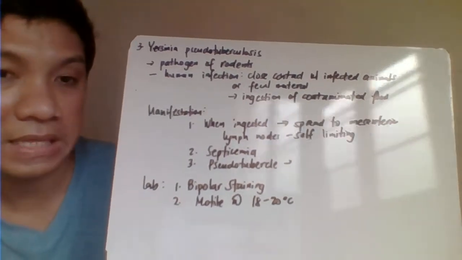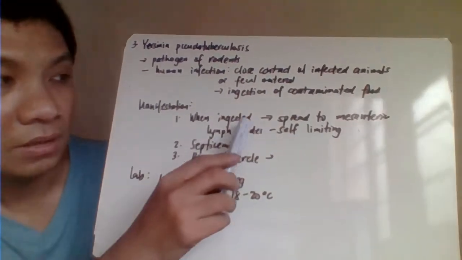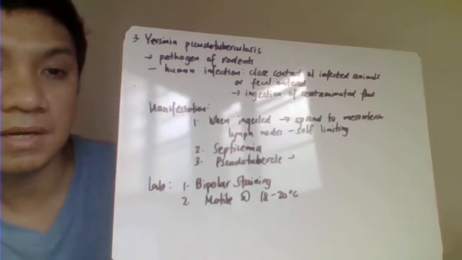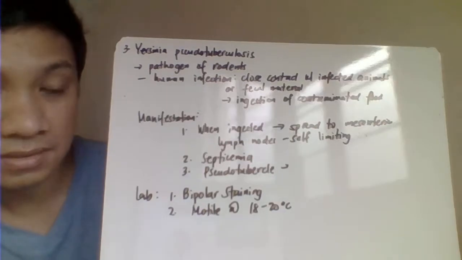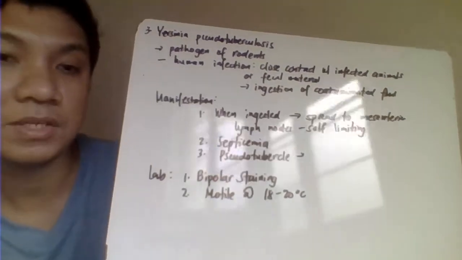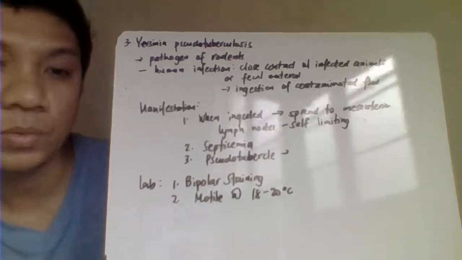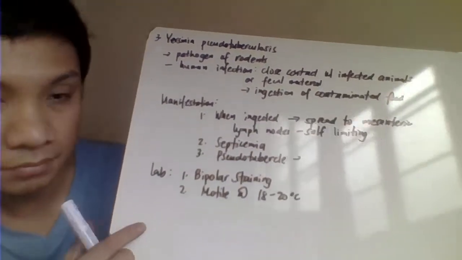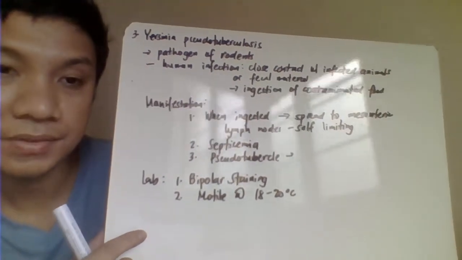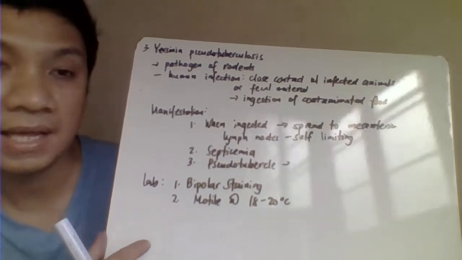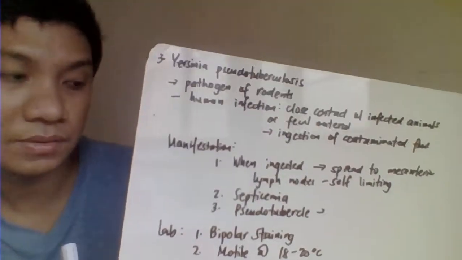So once it enters your body, this bacteria tries to spread to your mesenteric lymph nodes and tries to cause your lymphadenitis. It also tries to cause your septicemia, and we have also your pseudotubercle formation. So parang siyang tuberculosis-like with a plague-like manifestation in your lungs. Okay, we have the lab results. So they're also capable of your bipolar staining. Motile din siya, only at 18 to 20 degrees Celsius.